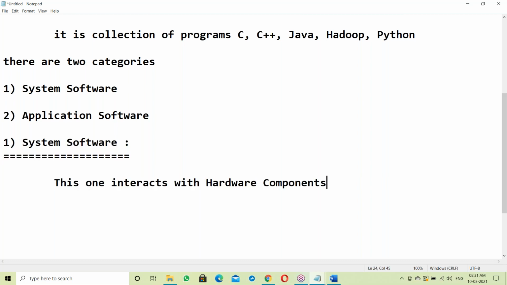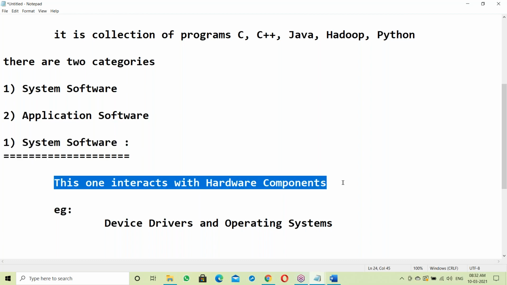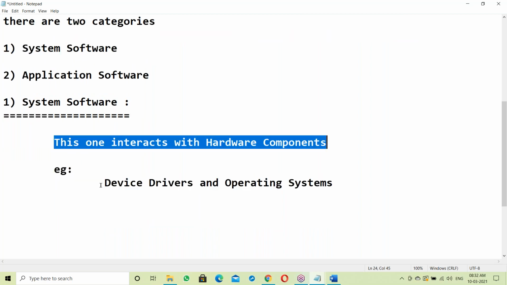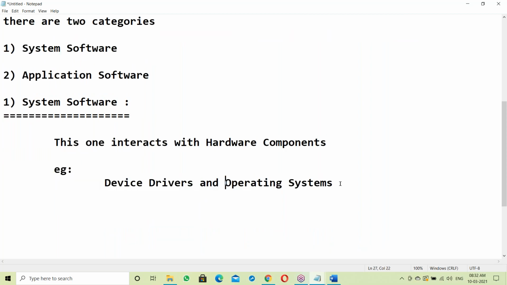For example, device drivers and operating systems come in this category. System software interacts with hardware components. For example, device drivers and operating systems.